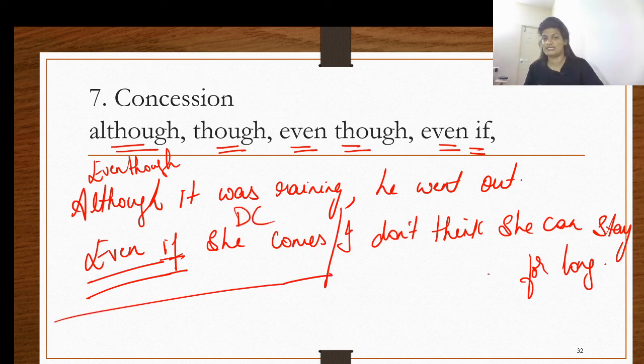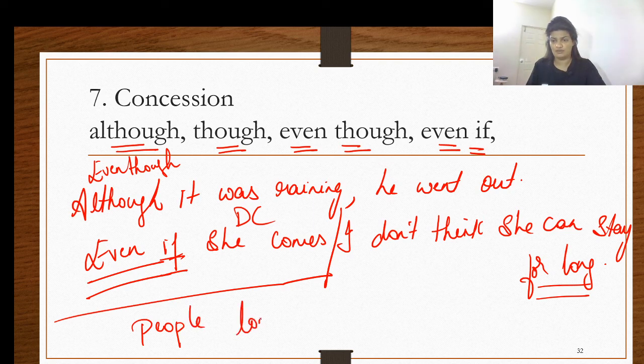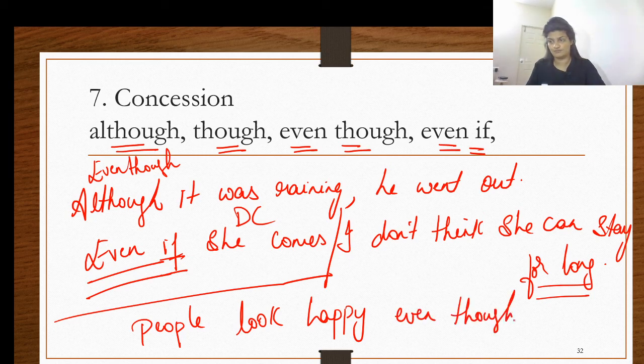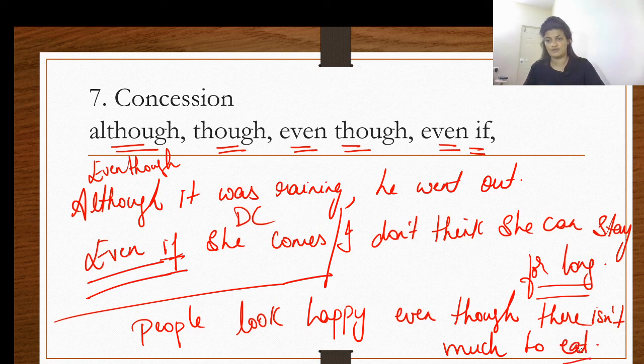The other example would be, people look happy even though there isn't much to eat. So these conjunctions, although, though, even though, even if, all convey the concession.